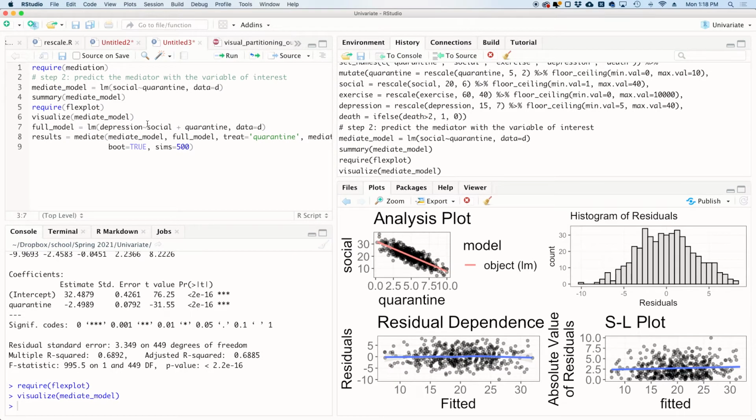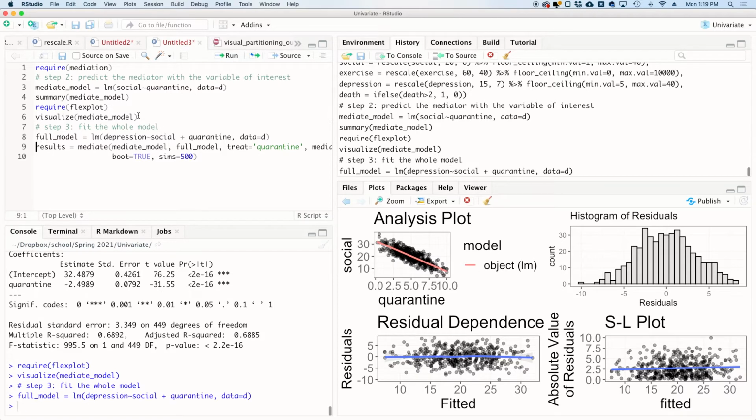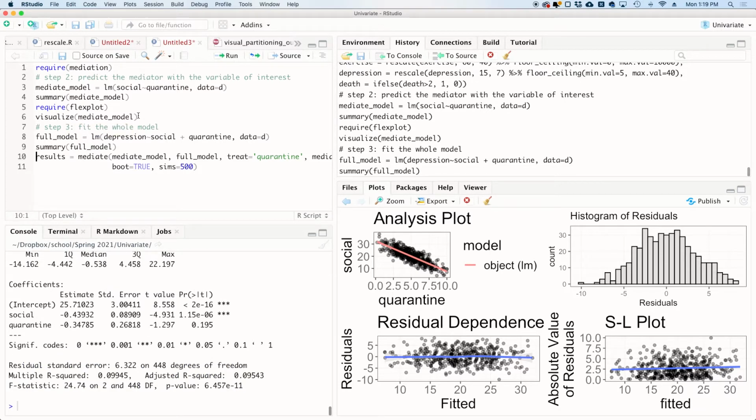So that's step 2. Now we're gonna go ahead and jump to step 3, fit the whole model. And I just call mine the full model. And of course we can go summary full underscore model if we wanted to. And we see that quarantine now, in the presence of social interaction, is not statistically significant. And if we're using the standard definition of a mediating effect, then we actually have full mediation here.